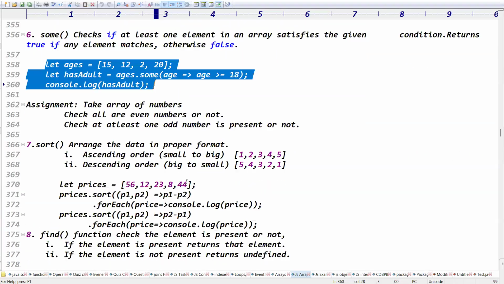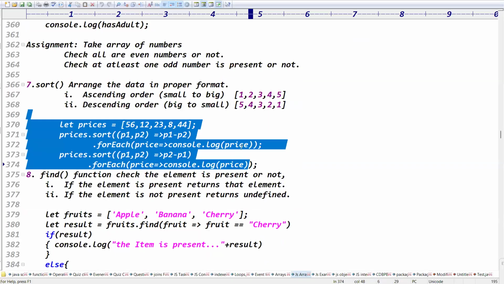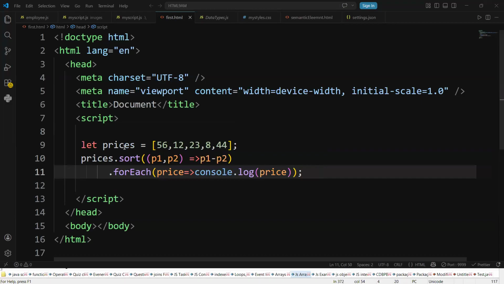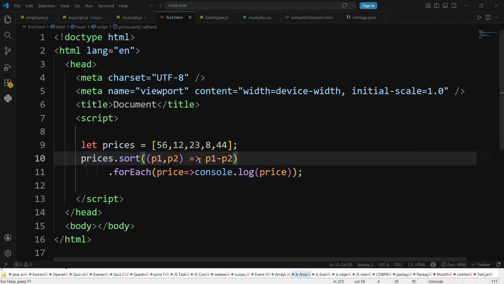That's the second function. The sort function sorts the data. I think I need not talk more about sort. This is called the sort operation. See guys, prices.sort, where sort expects an arrow function. Sorting means we need to compare two values, so how many arguments does it take? Two arguments.